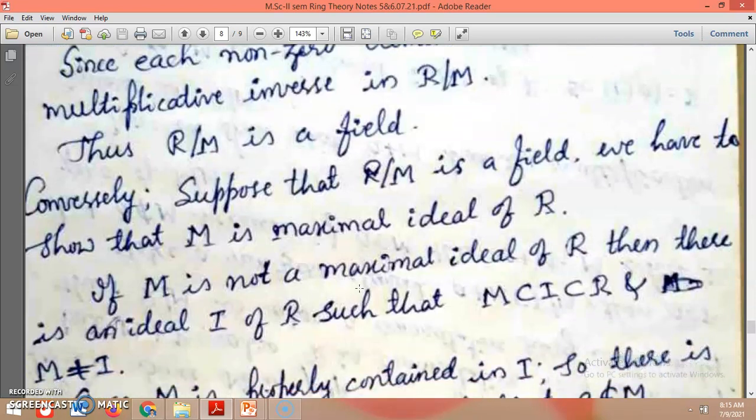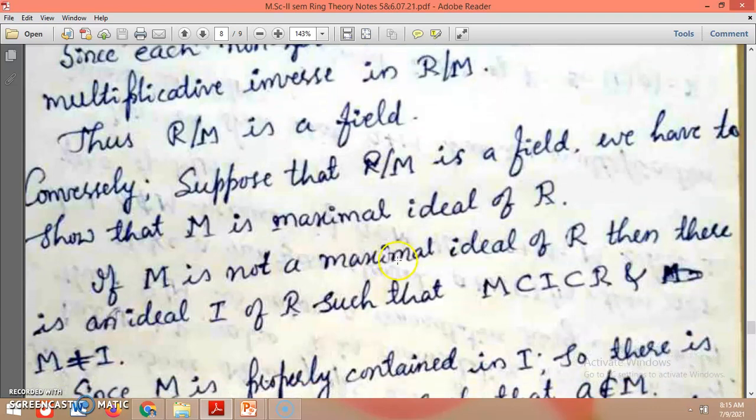Now we shall see the converse part of this. Suppose R over M is a field.